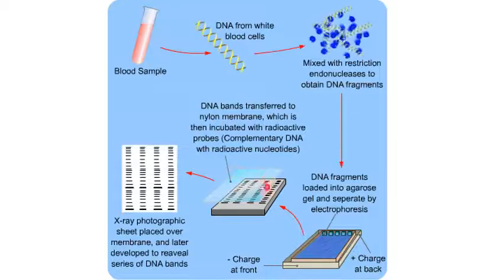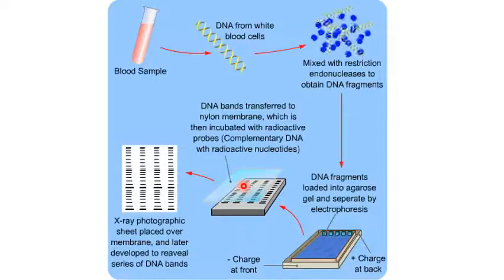This is the nylon sheet or the nitrocellulose sheet, which we are going to place over the gel. Stack it with paper towels for gentle pressure. Paper towels are going to absorb the moisture from the gel, and as a result the separated DNA bands will get attached to this nitrocellulose sheet.